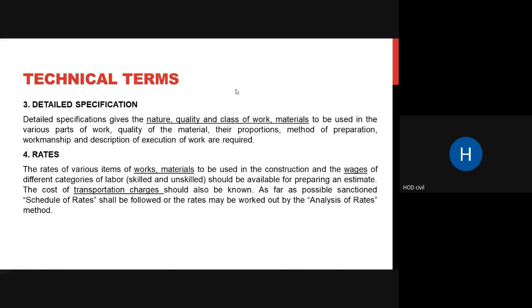As far as possible, the sanctioned schedule of rates shall be followed. Sanctioned means it is coming officially from the government side. So it shall be followed, or the rates may be worked out by the analysis of rates method. Usually we use the SOR, that is schedule of rates, and analysis of rates. We will look into how it is done, but it is not usually worked out. So this is your rates.